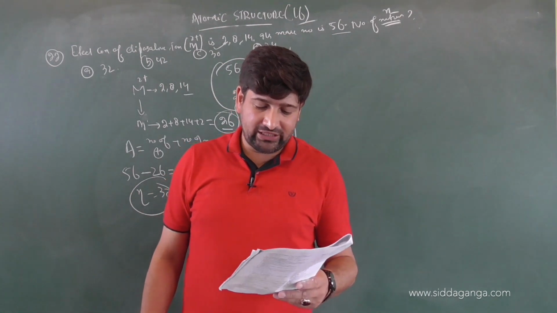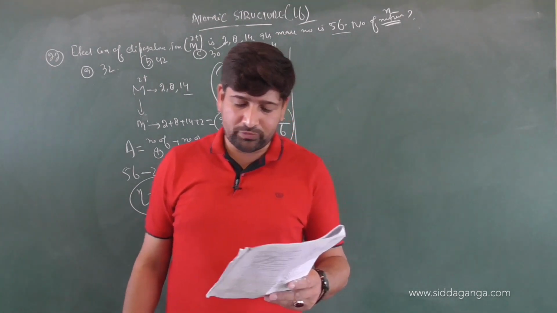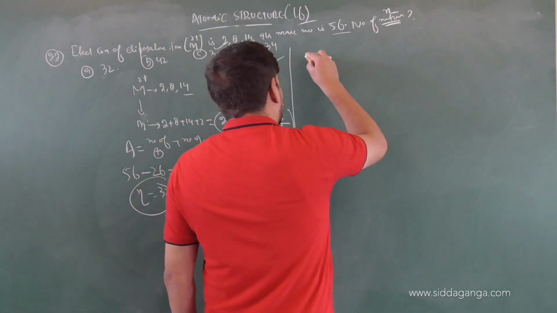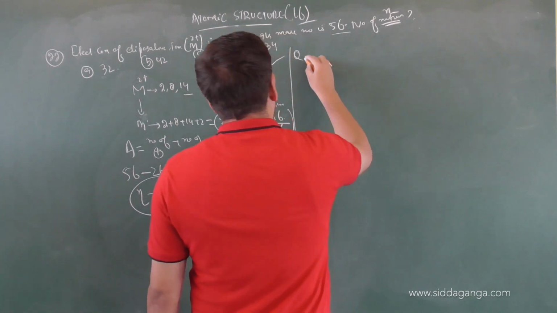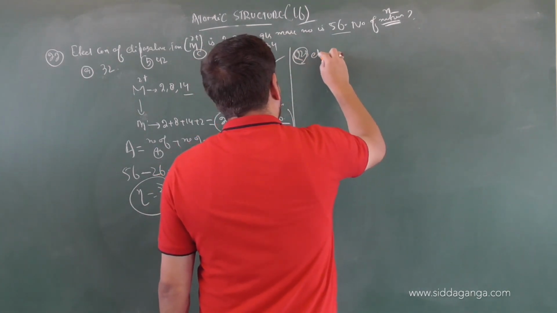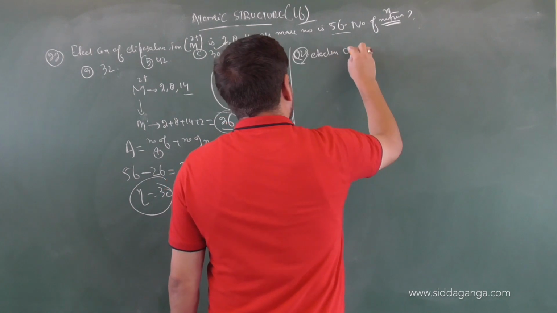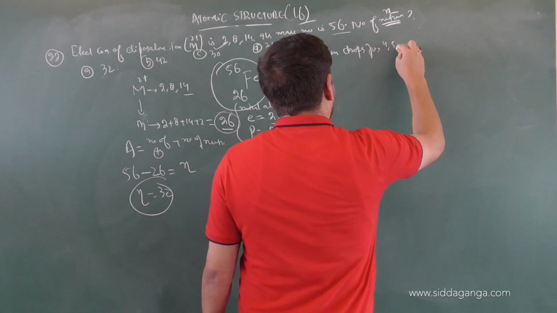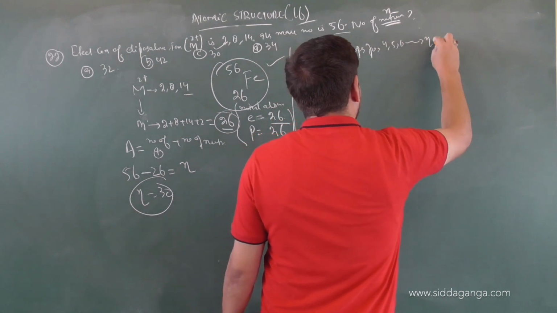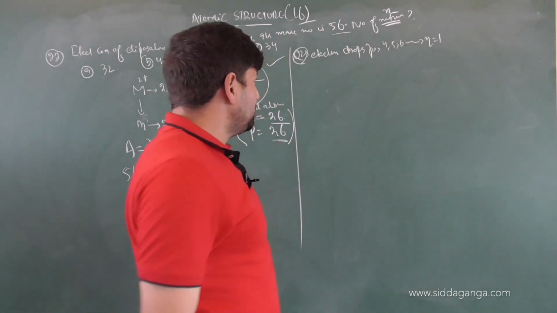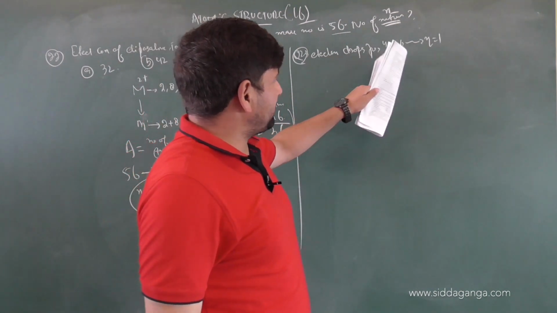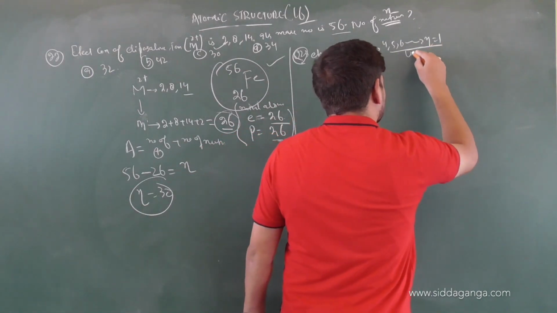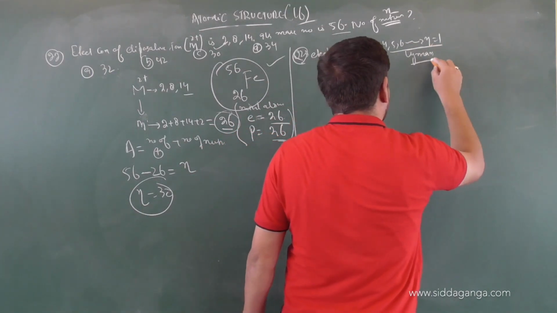In an excited hydrogen atom, when the electron drops from n equals 4, 5, 6 to n equals 1. So question number 23. When the electron is coming from 4, 5, 6 to energy level 1, we will have which series? Lyman series. Okay.